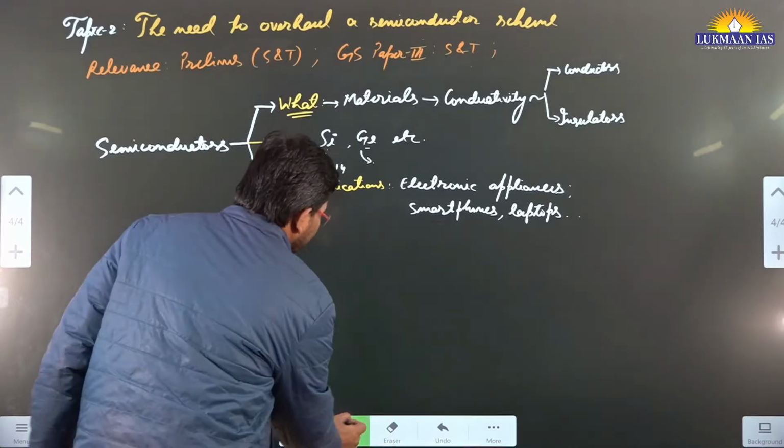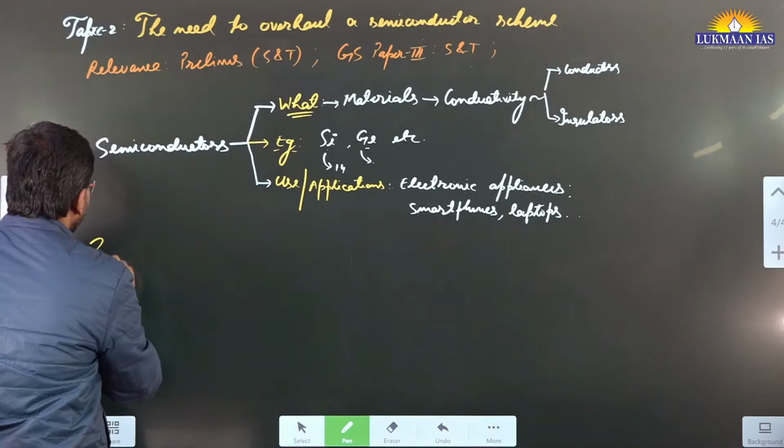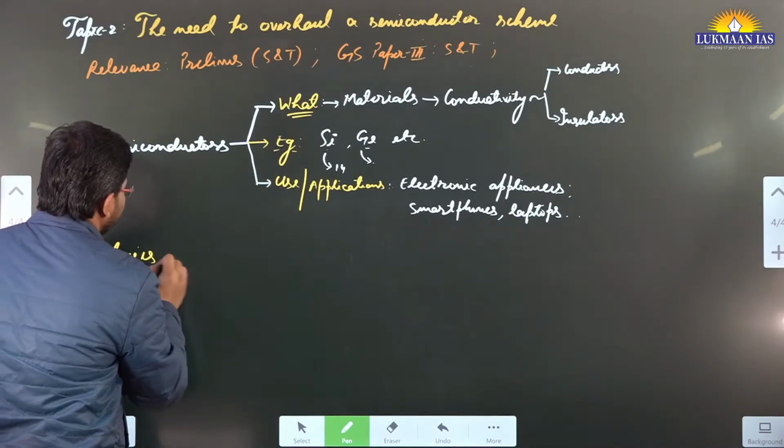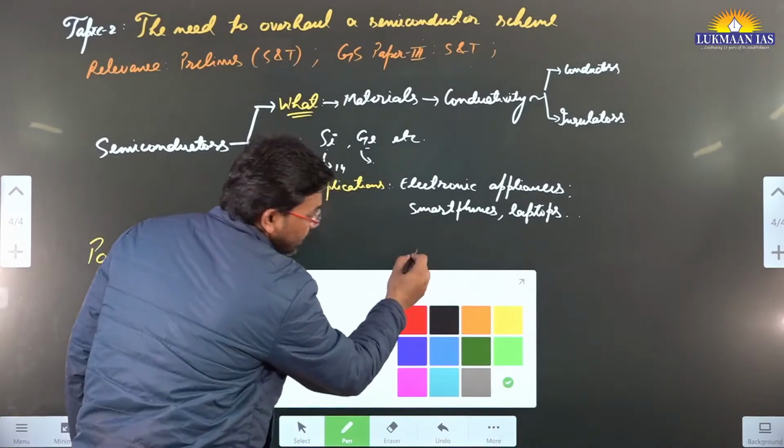So here I'm going to write down the names of some policies that are already existing. What policies are existing in India? In this article, the author has talked about two such policies.